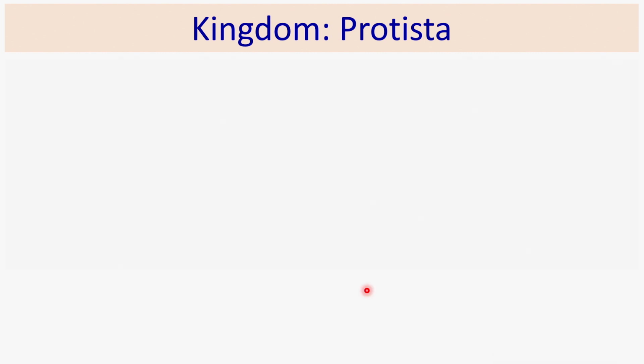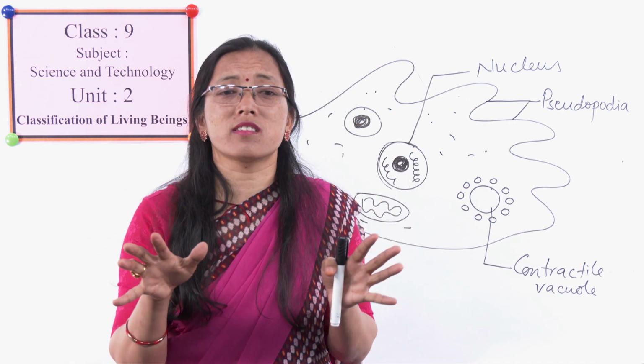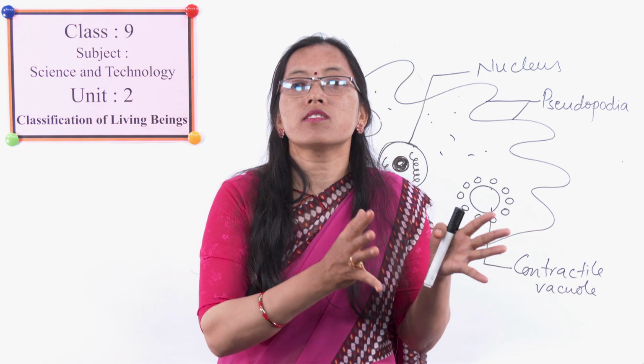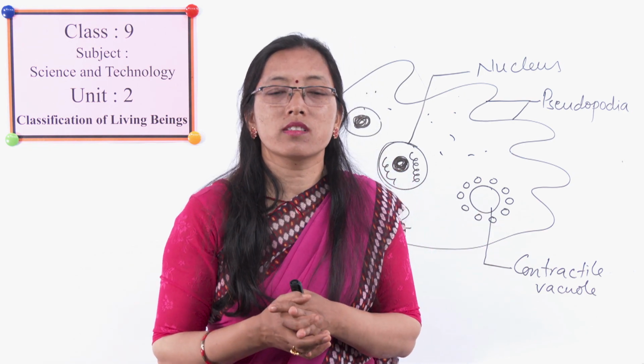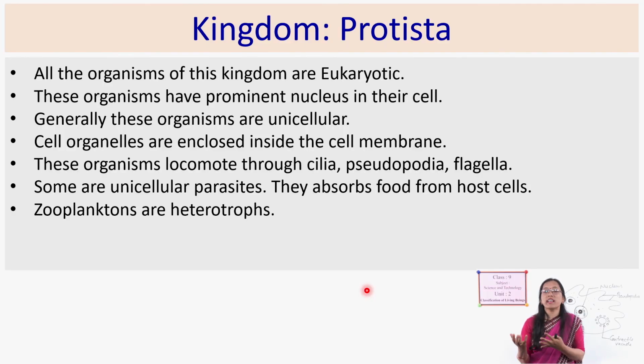So these organisms are diverse. Even though these are unicellular organisms, different organisms have different characteristics, and some are parasites too. For example, have you heard of Entamoeba histolytica, which causes diarrhea, and Plasmodium which causes malaria.